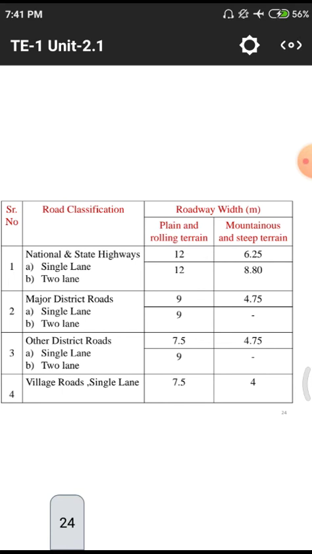For two lane roads, we need to provide 8.80 meters. This is for national highways and state highways. Next one, we are having major district roads. In those major district roads also we are having single lane, two lane.